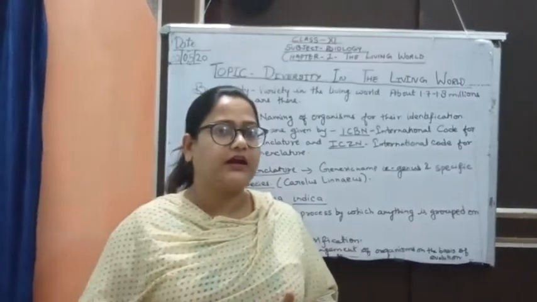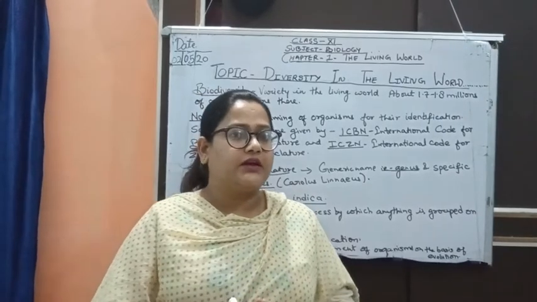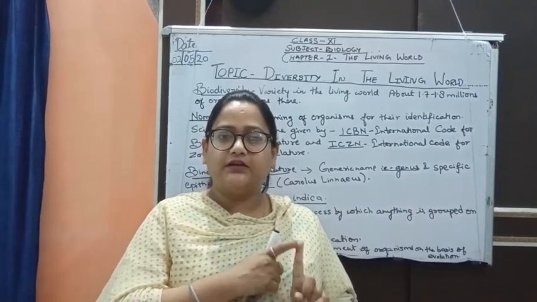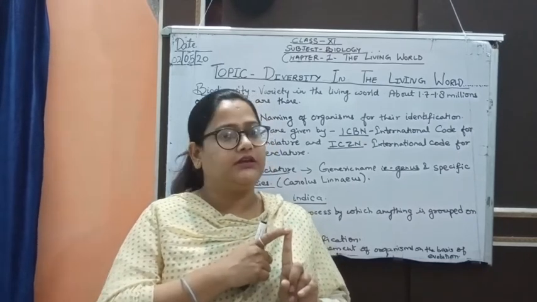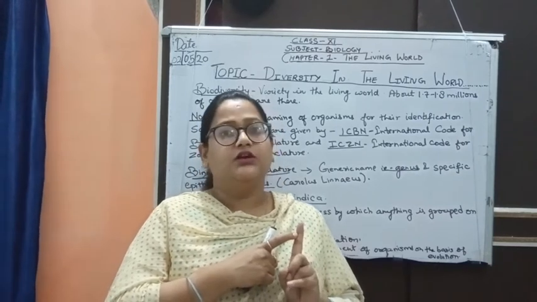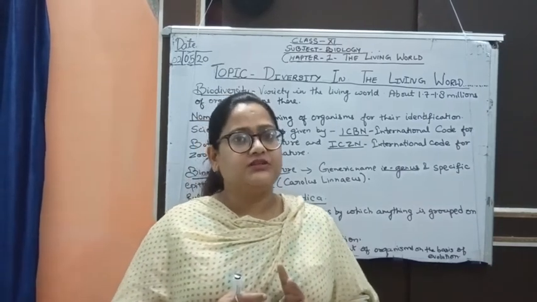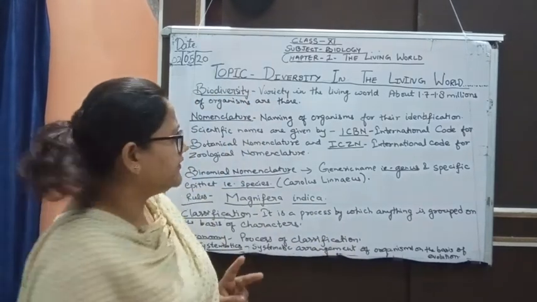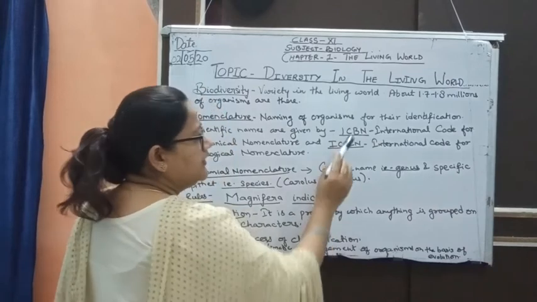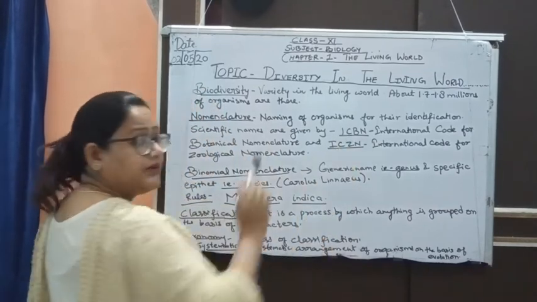And we know that 2 types of organisms are there: plants and animals. Plants come under which category? Under botany. And animals come under which category? Under zoology. So there are 2 organizations made at international level, that is ICBN and ICZN. What do they do?